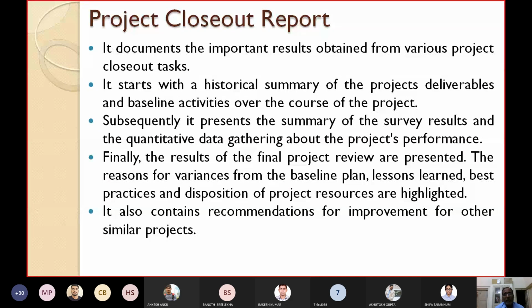It documents the important results obtained from various project closeout tasks. This project closeout report starts with a historical summary of the project deliverables and the baseline activities over the closure of the project. So what are the initial activities, the baseline activities over the closure of the project.